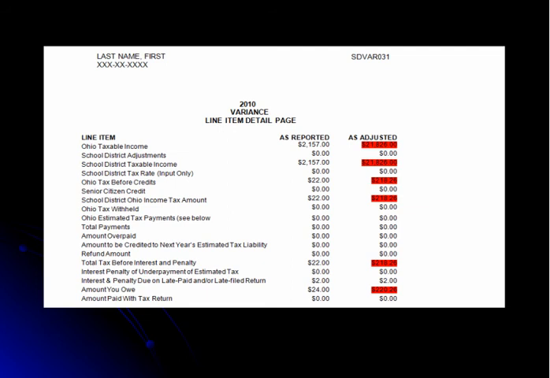In this example, the taxpayer reported an Ohio taxable income of $2,157, but our records indicate it should have been $21,826. Since the incorrect Ohio taxable income was used, this resulted in other lines of the return being adjusted by our audit program as well.